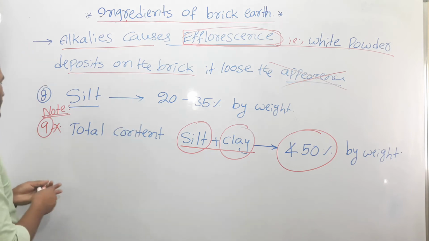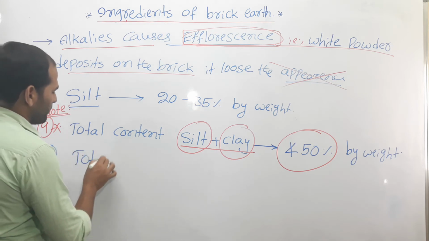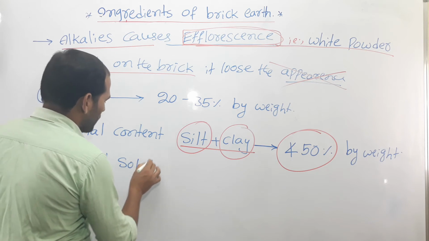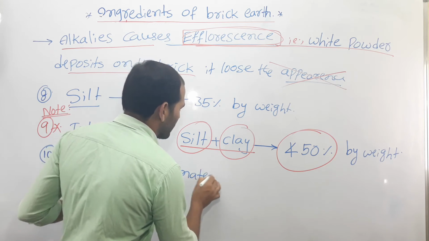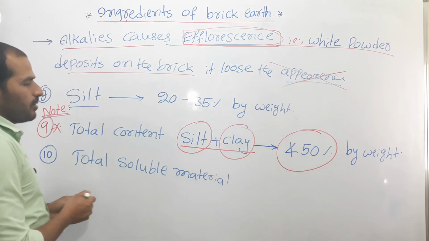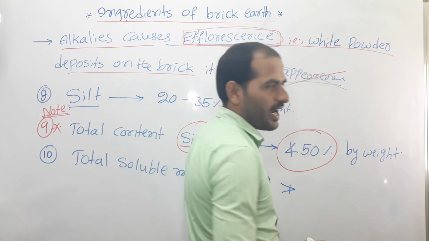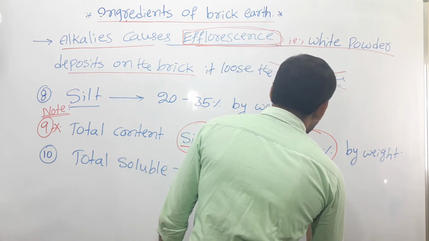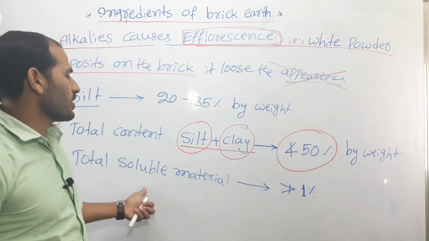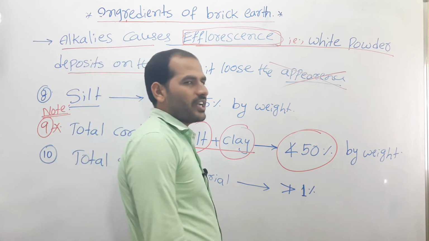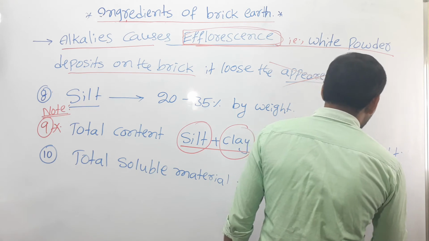And one more is the total soluble materials in water, right? The total soluble material in good brick earth should not be more than 1%. This is the total soluble materials. It is also by weight, right?